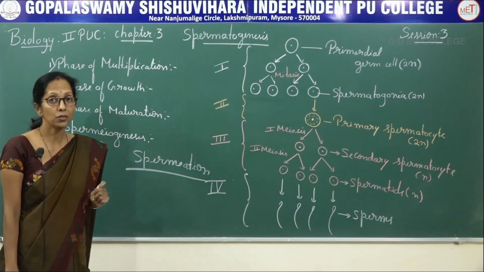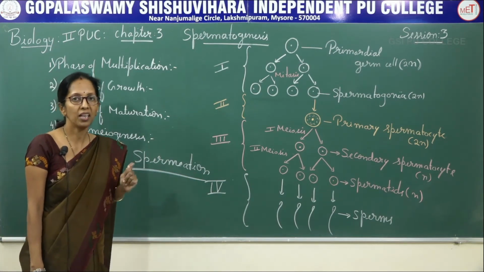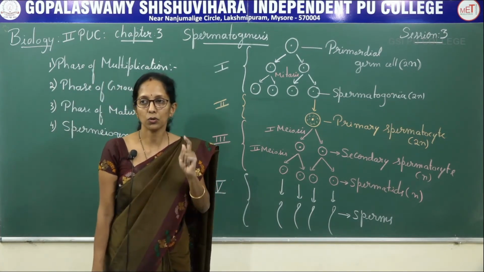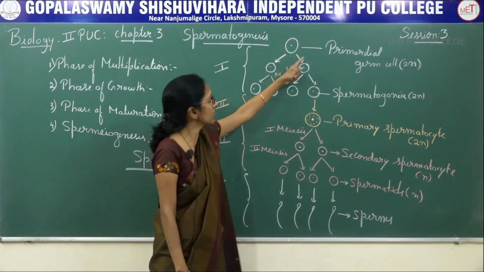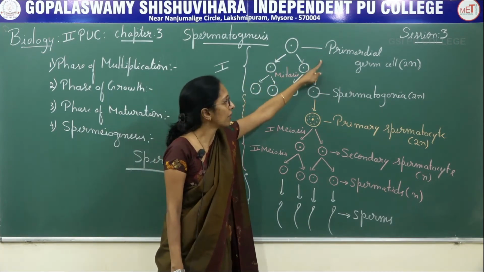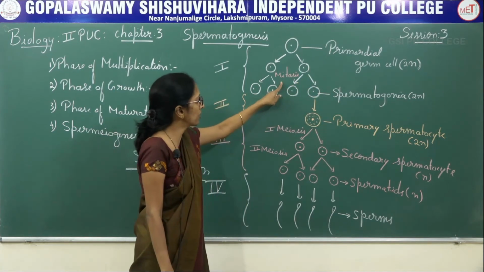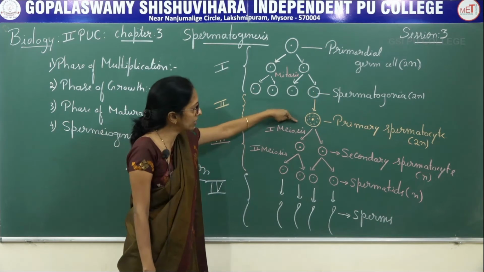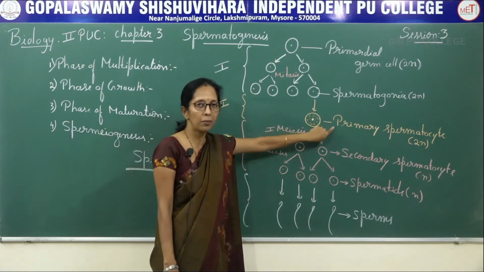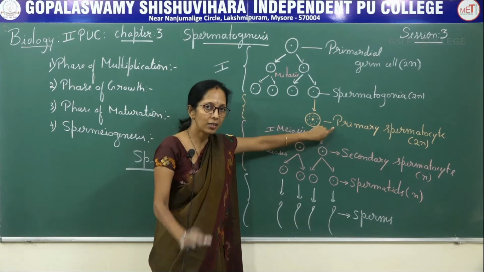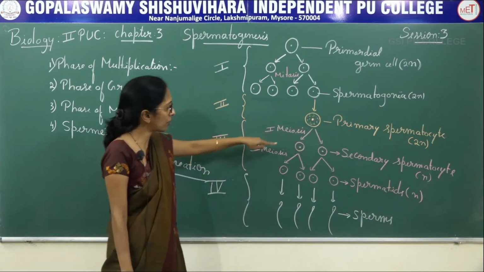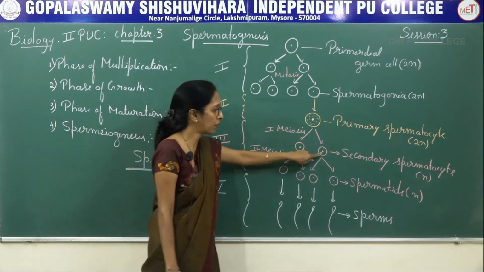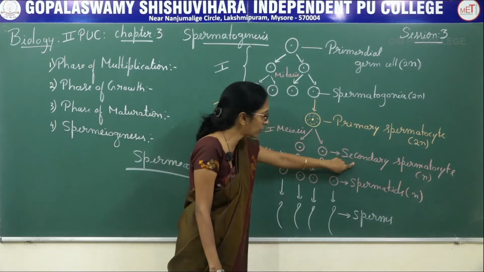So spermatogenesis is the synthesis of sperms in the male reproductive gonads, that is, the testis. It includes 4 steps. First is the phase of multiplication. The primordial germ cell undergoes repeated mitotic division to form spermatogonia. Spermatogonia increase in size, resulting in the primary spermatocyte, which is the growth phase, and the primary spermatocyte now undergoes first meiotic division to form equal haploid cells called secondary spermatocytes.